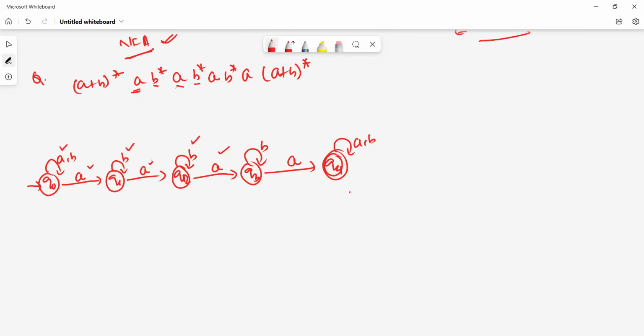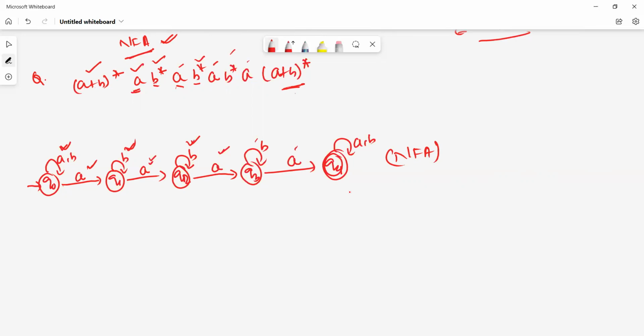This is the regular expression, and this is the NFA construction for it.